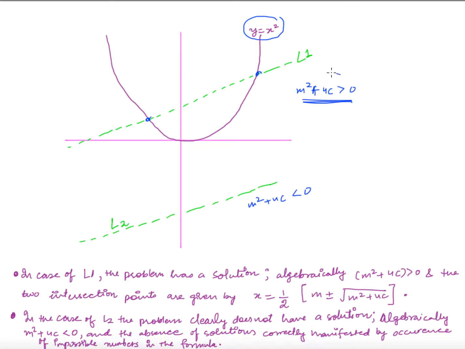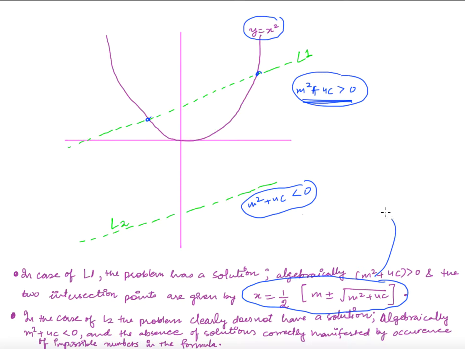Okay, so Cardan saw that this is a line and this is a parabola, so m square plus 4c, whenever this is negative, that means whenever in this formula square roots of negative numbers appeared, that is actually a useless case because there are no physical points at that time, right? So that's why he discarded complex numbers. That's why he didn't pursue complex numbers.